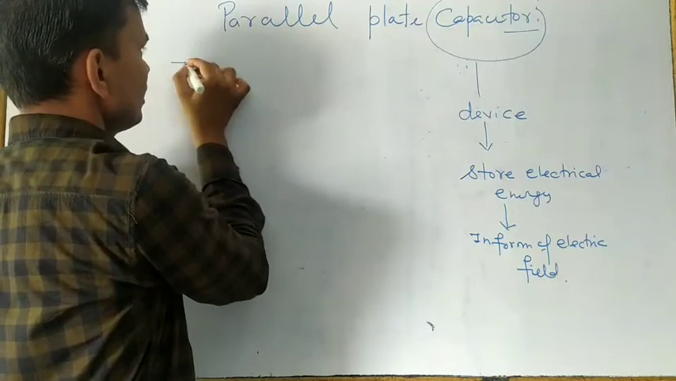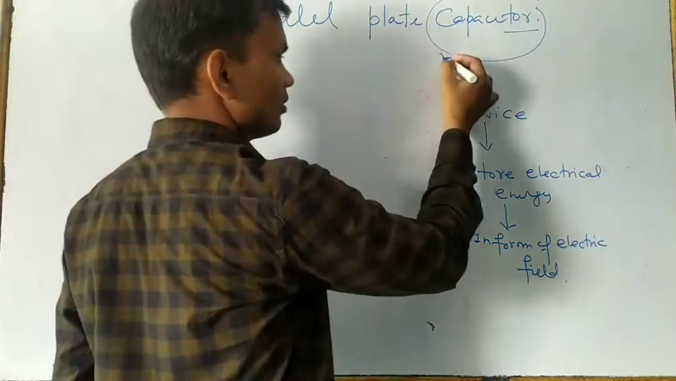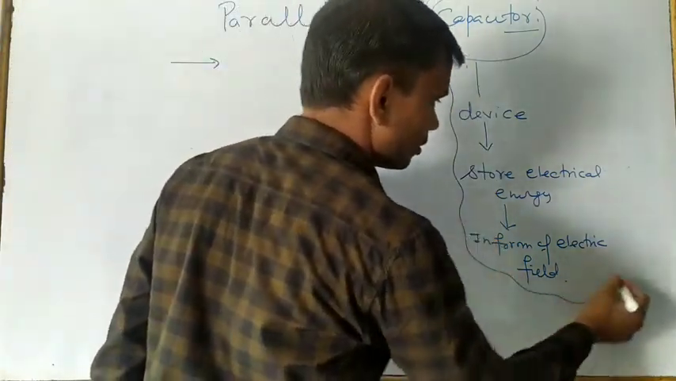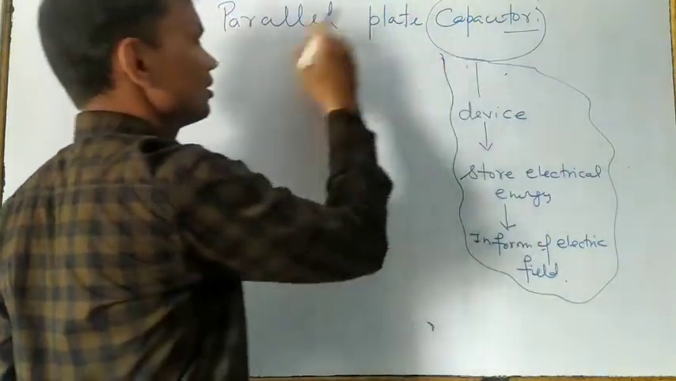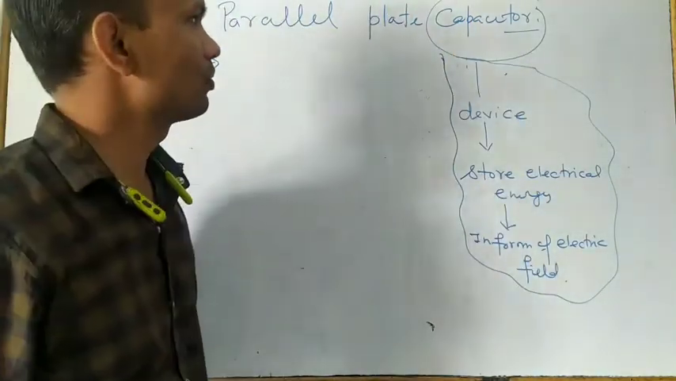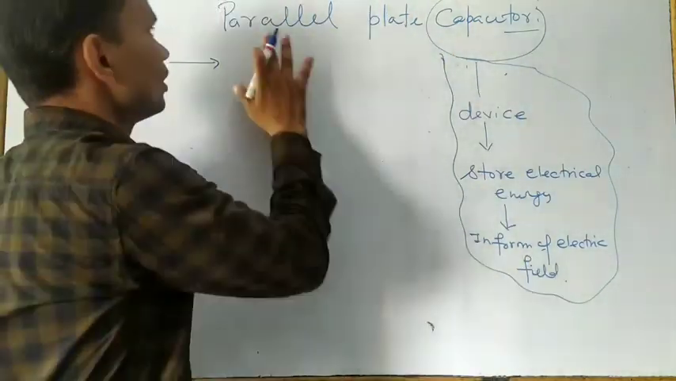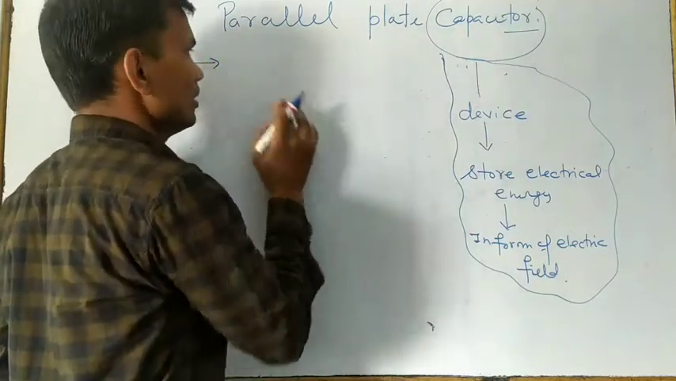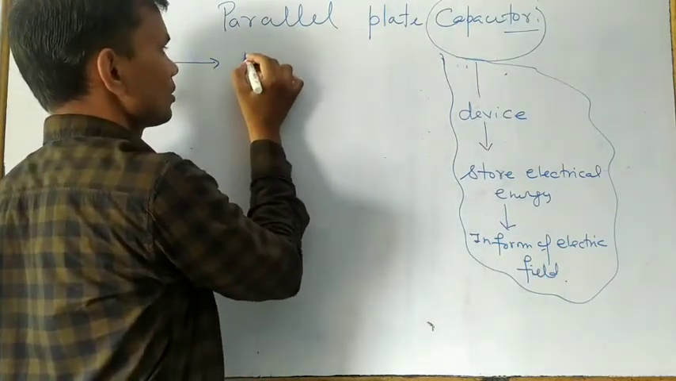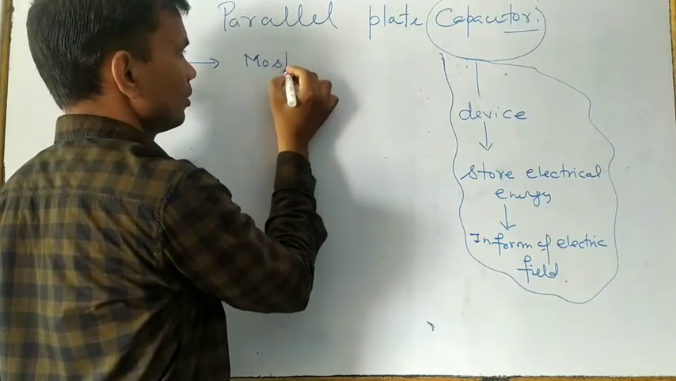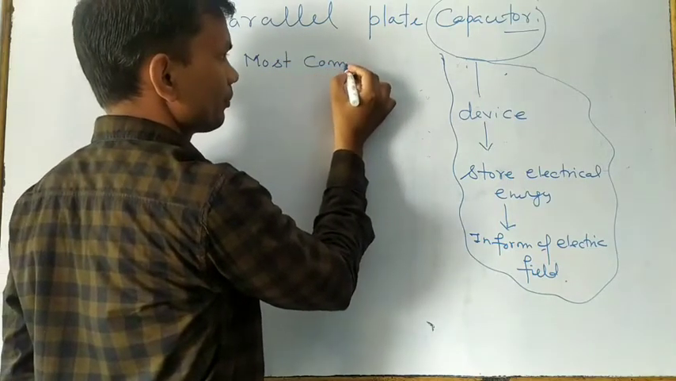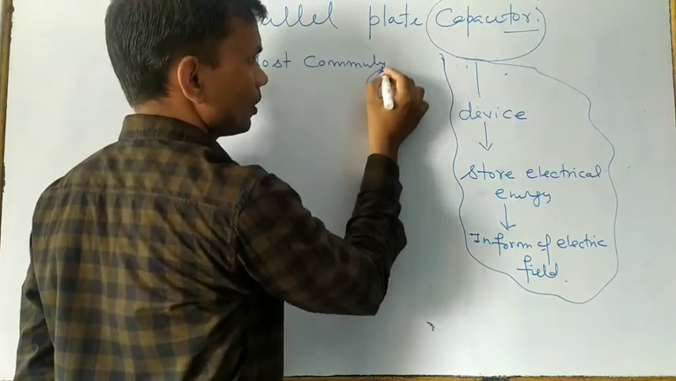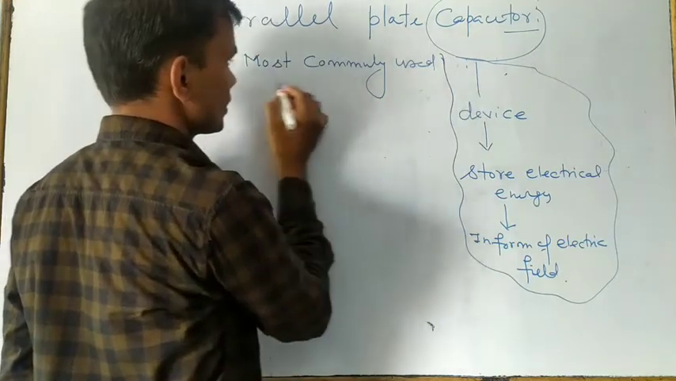So this is the first point, related to the capacitor. Now this is the one kind of capacitor we are going to discuss. The parallel plate capacitor is the most commonly used capacitor.